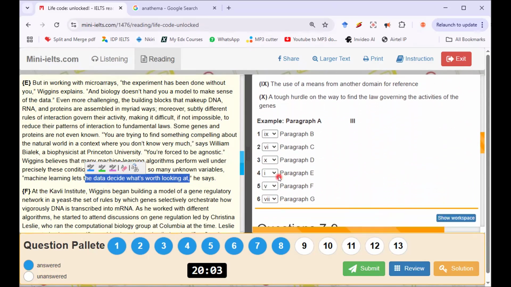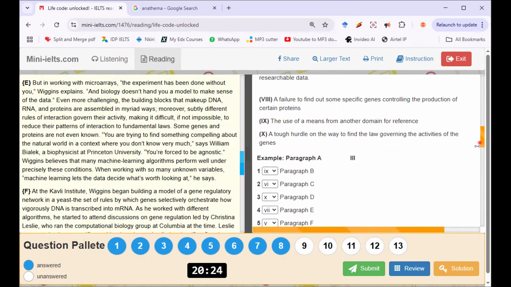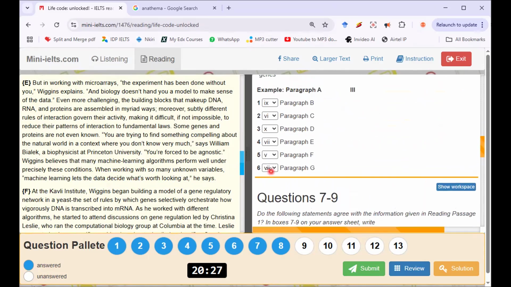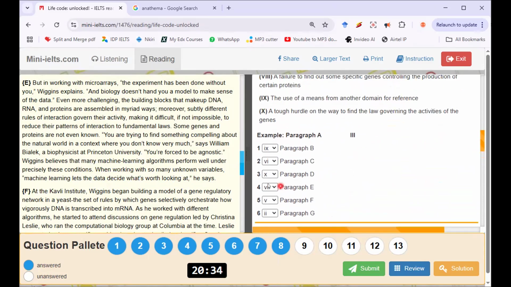Paragraph E, number 7. I used 1 for it, and I picked 7 for this. Wow, I'm going to change this thing. I'll change it to 7. Then this paragraph G, I'm going to pick Medusa for this paragraph G. Paragraph G, I'll pick statement 2 for paragraph G. And then this paragraph D, paragraph D could be X, or it could be high.